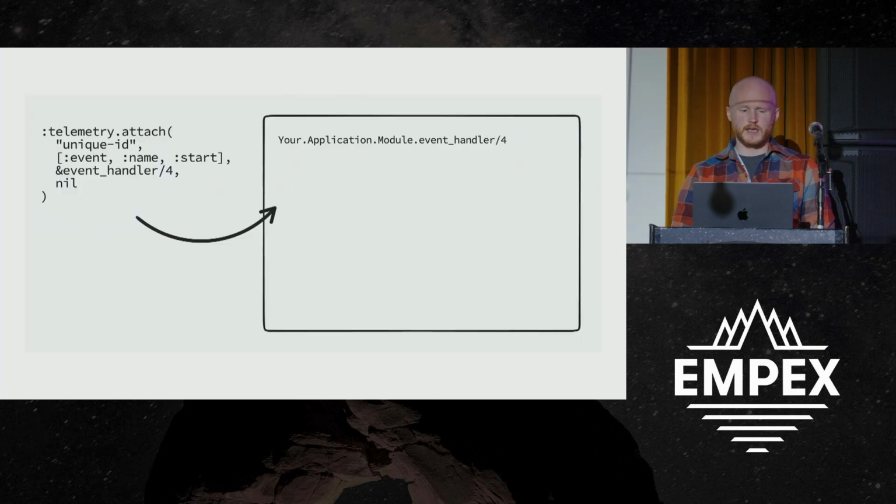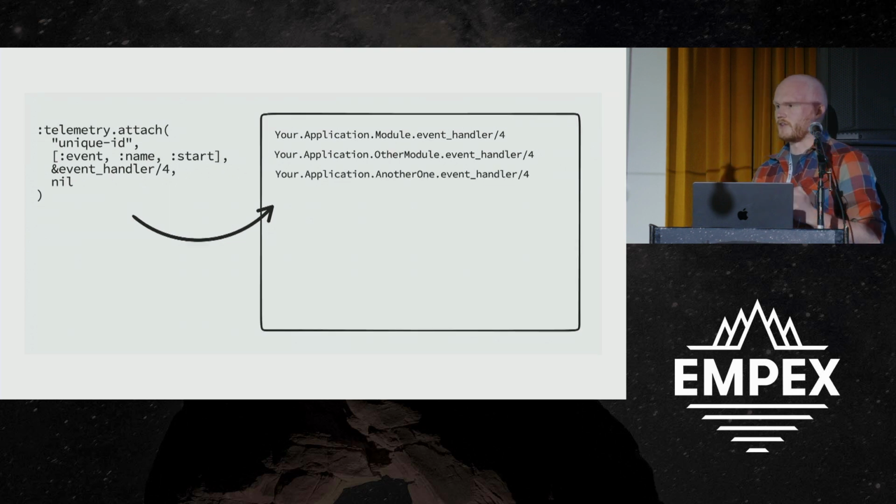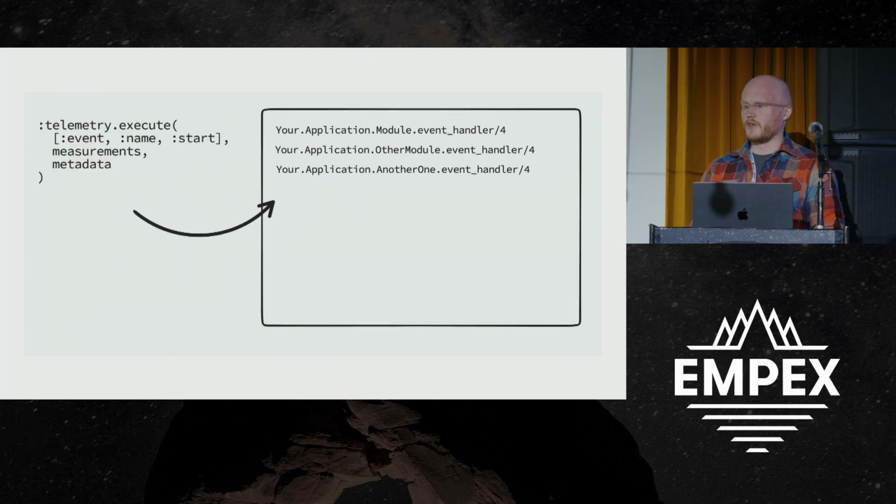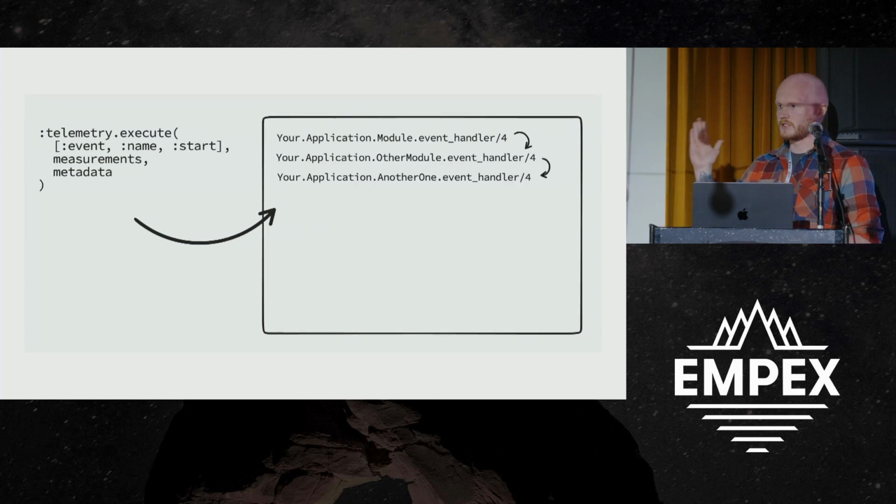In order to do this, we get a couple of functions that we can do. So we can attach ourselves to an event name. So we can give it a unique ID, the event name, and then a function to call when that event is triggered. So over time, as different things attach to events, we build up this list of things, right? And then at some point, the thing that wants to do the announcement is going to call an execute. And then at that point, telemetry will go through and walk our list. Well, every handler that's registered to that event name will get fired one by one.